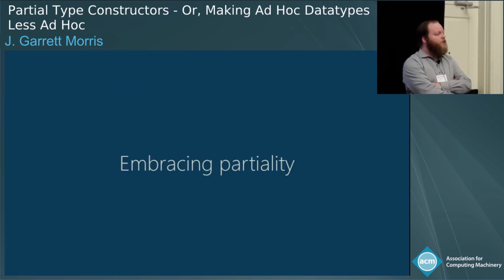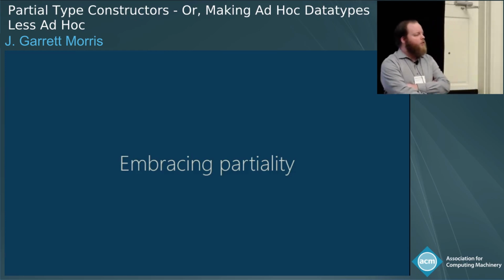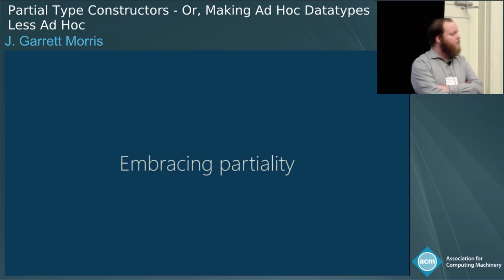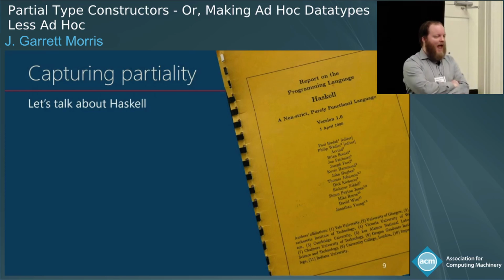So what would it mean to embrace partiality, right? To say, you know what, maybe partial type constructors are cool. Maybe our language should support those. Well, the first thing we wanted to do was see if anybody had done this already, right? You should look at the research. And so I want to tell you about a language called Haskell.